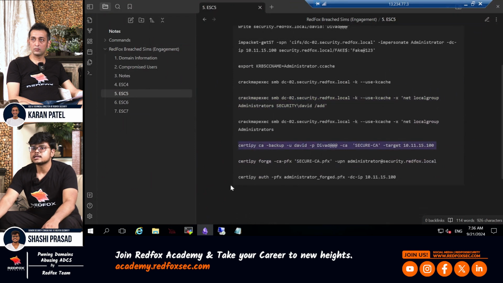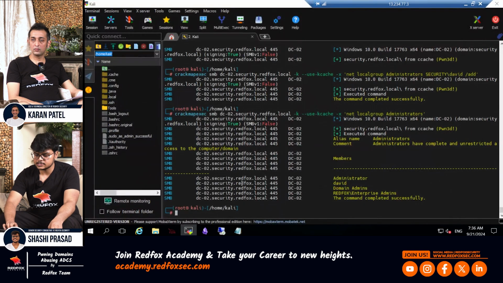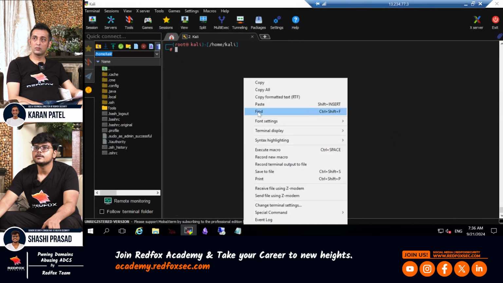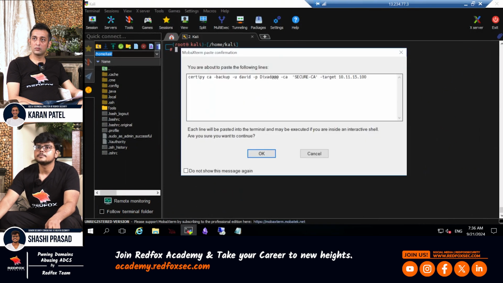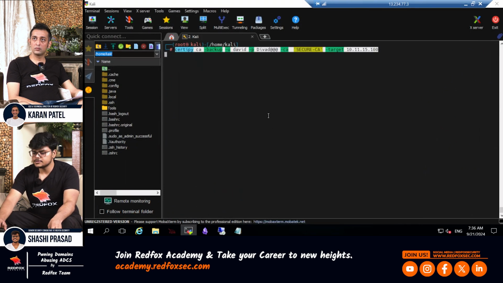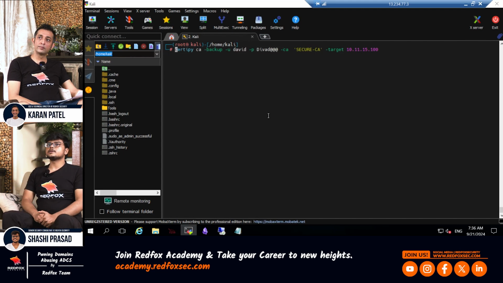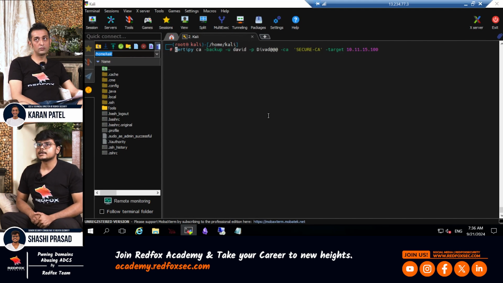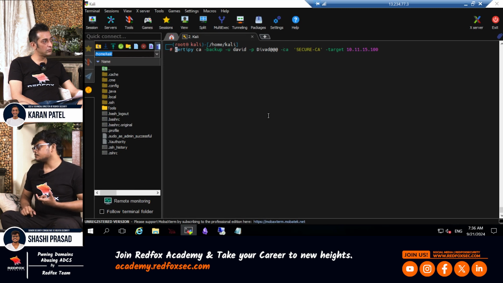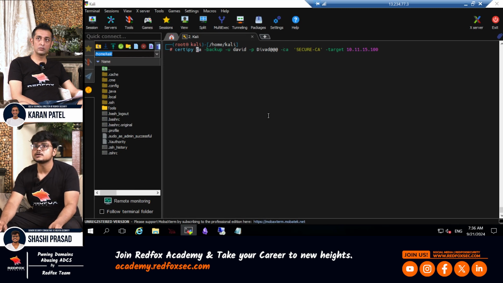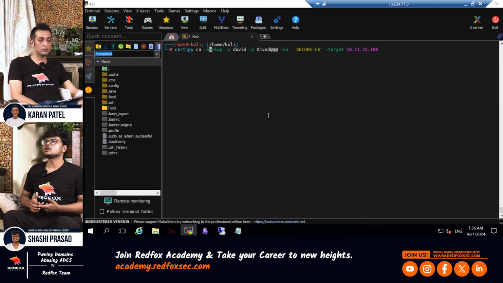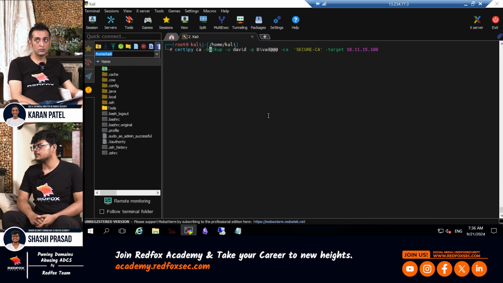Let me just paste it and then let me explain what this tool is doing. Since we are getting to the certificate authority public and private keys, we are going to use the CA module, and we are going to use the flag backup. So this backup is going to download the public private key from the registry.